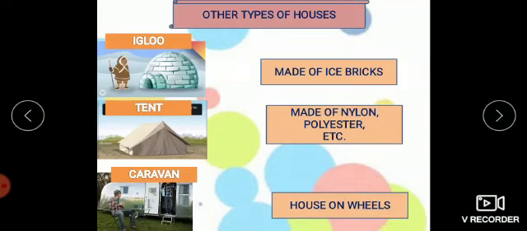Children, there are some other types of houses also, which are temporary houses. Some of them can be shifted from one place to another, and some others are for a shorter period of time. For example, igloo. This can be seen in snowy areas. It is made of ice bricks. Tent. Tent is made up of nylon, polyester, etc. It is mainly used for camping. Then next is caravan. As the name suggests, it is the house on wheels. It is a car-like house and can be shifted from one place to another.